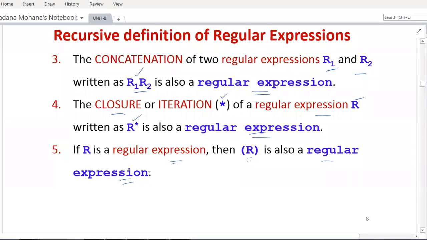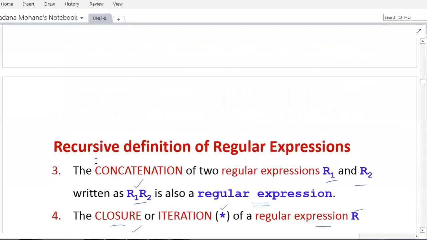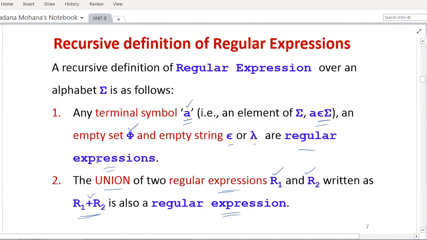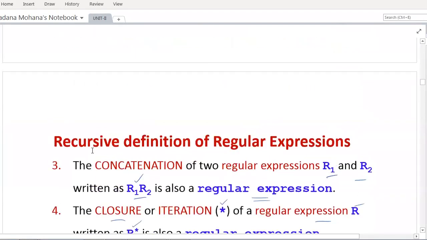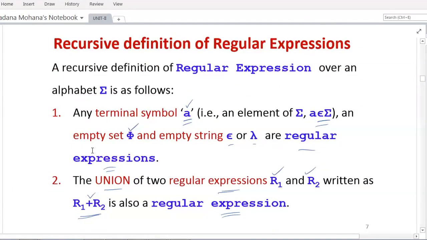So you can see the 5 rules. Whatever the 5 rules defined here, these are the only regular expressions. Then by repeating all these 5 rules once or several times, you may get some new expressions. Those are also regular expressions. Other than rules 1 to 5 and repetition of 1 to 5 once or several times, whatever results are obtained, these are the only regular expressions. You can recall this, so this is very, very important.